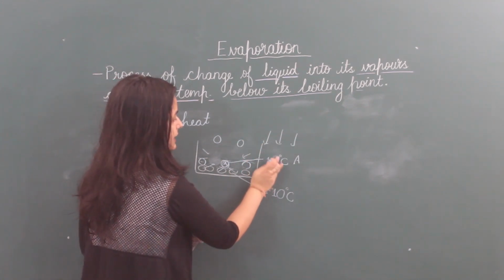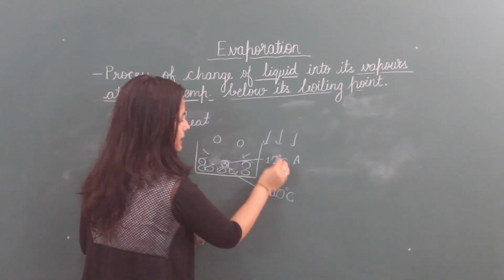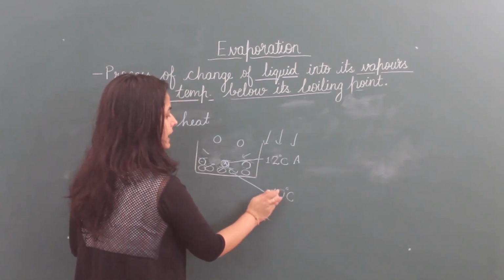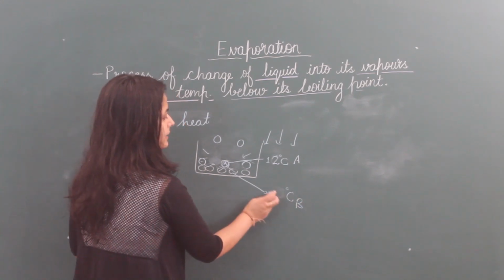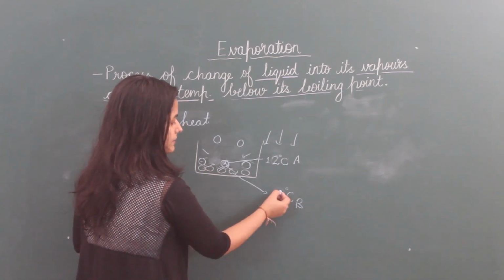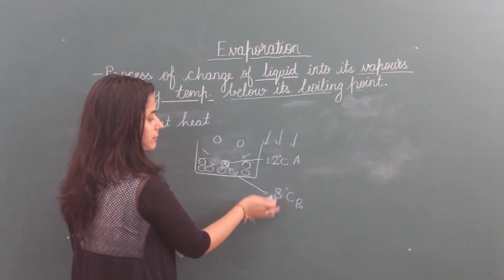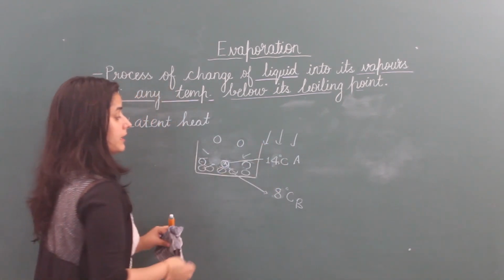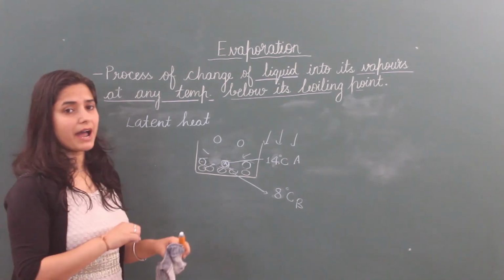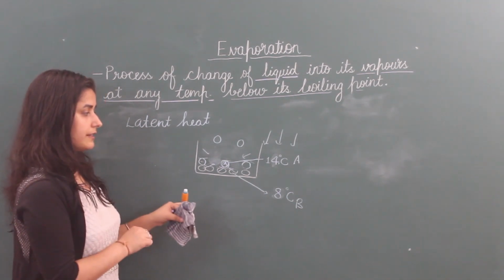Its temperature becomes 12 degrees Celsius. At the same time it is taking heat from this B particle and its temperature becomes 8 degrees. That means 2 degrees it has given to this A particle. Now the temperature of particle A becomes 14 degrees Celsius.